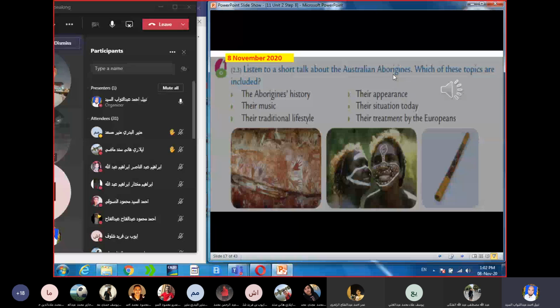So, what happened when the Europeans arrived? In general, they treated the Aborigines very badly. The first thing they did was to move them off their land and force them to change their way of life. And what about today? There are now only 250,000 Aborigines. That's 1% of the population of Australia. Their lives are improving because the government has given back some of their lands and set up educational programs for their children.